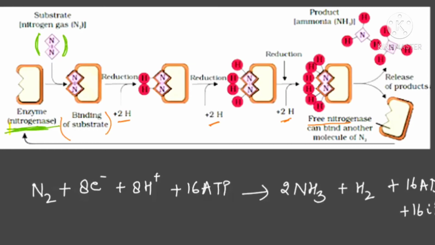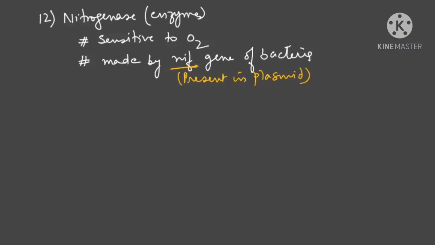So for that, another pigment will come and save it. The enzyme nitrogenase, which is sensitive to oxygen, is protected by leghemoglobin. First of all, try to understand why the word leg is associated: because it is seen in the legume plant.